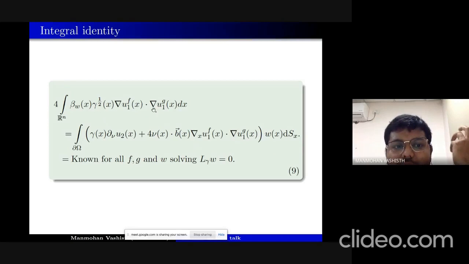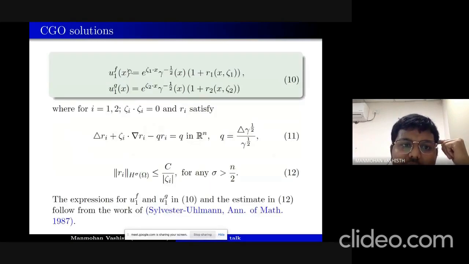So that is also in our hand. Okay, so we'll use the complex geometric optics solutions for u1f and u1g, which take the following form. So u1 is of this form and u2 is of this form. For u1 and u2 to be solutions to the conductivity equation, we must have zeta_i dot zeta_i equal to 0, and R_i will satisfy the following equations.